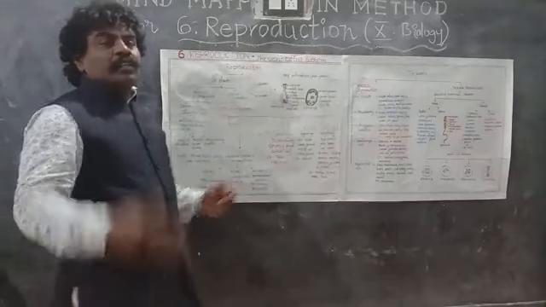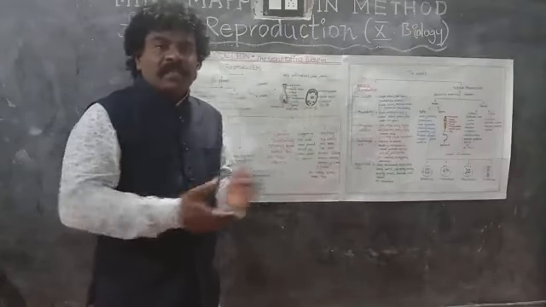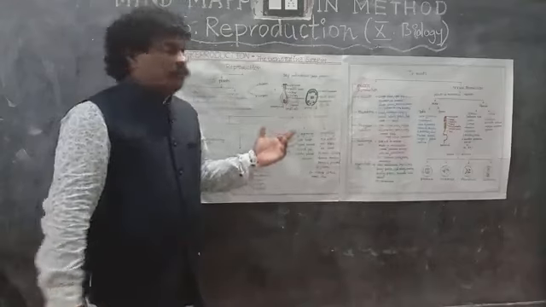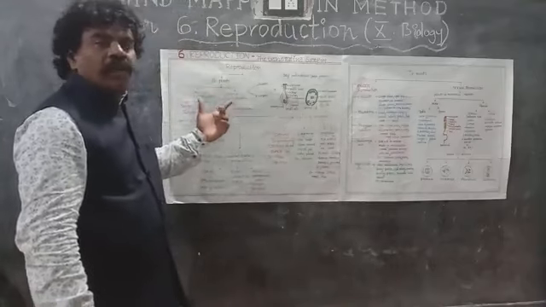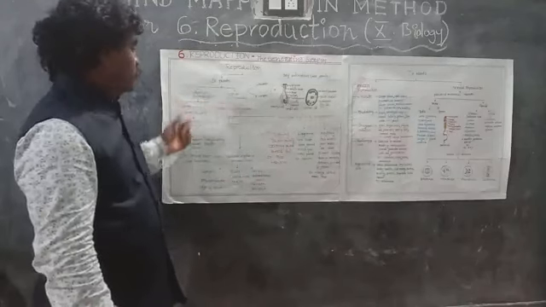Propagation means spread, covering area and spread. That is the meaning of propagation. So the plants will propagate like that by asexual process.